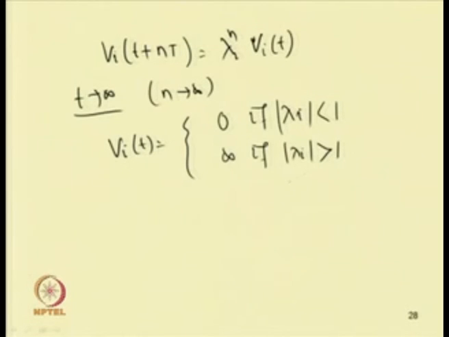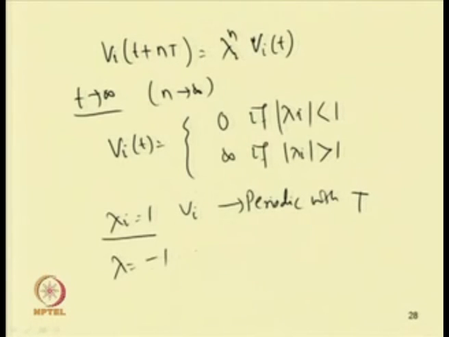So, what we have observed is that the response will be periodic if lambda i equal to 1, so v_i is periodic with period T. If lambda i equal to minus 1, v_i will be periodic with period 2T.